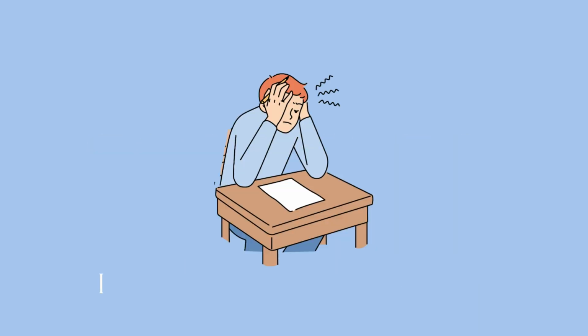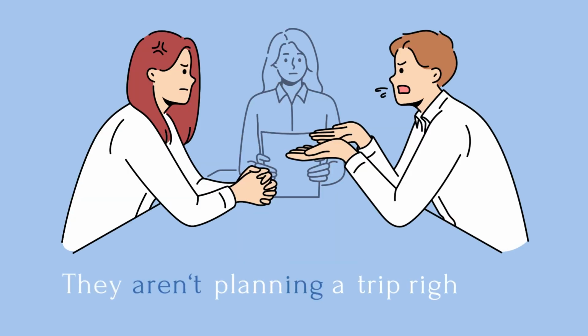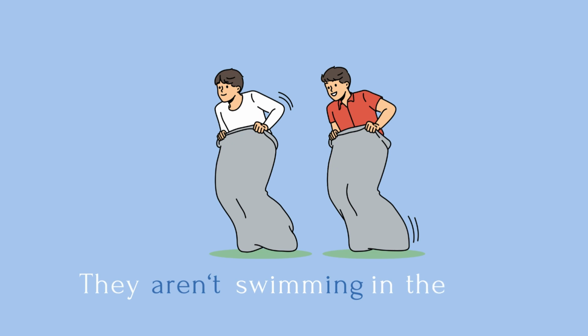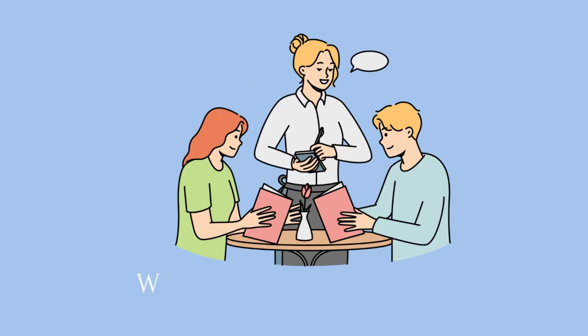Examples: I am not writing a novel today. She isn't cooking dinner tonight. They aren't planning a trip right now. He isn't watching TV right now. They aren't swimming in the pool. The sun isn't shining today. We aren't eating dinner yet.